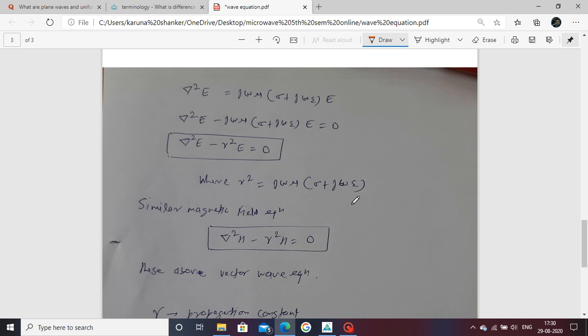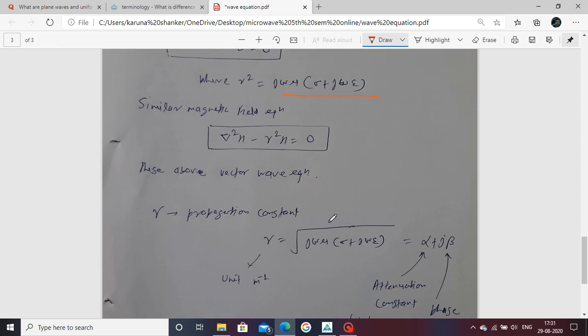Now arrange such values. This comes in this form: arrange with the left-hand side and equal to 0 on the right-hand side. Now one term is assigned as γ squared. Here γ squared is jωμ(σ + jωε). This is a constant, γ squared. Here γ is known as the propagation constant.